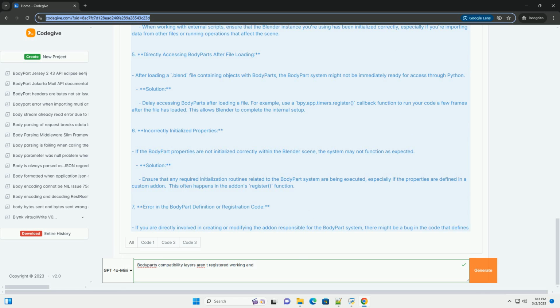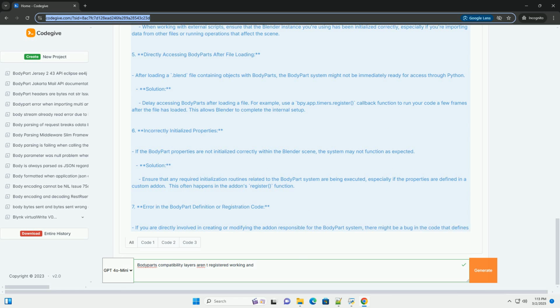Consult add-on documentation. Refer to the documentation for the specific add-on you're using to understand its requirements and best practices for using the body part system. Report bugs. If you suspect a bug in Blender or in a specific add-on, report it to the developers. This helps them identify and fix issues, improving the overall stability and usability of the software.